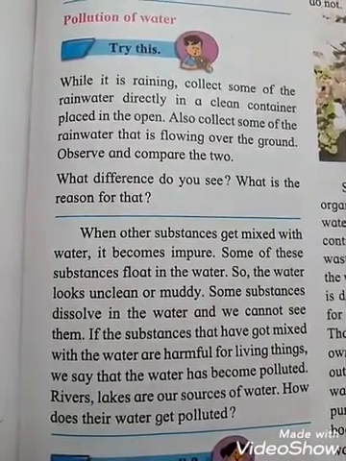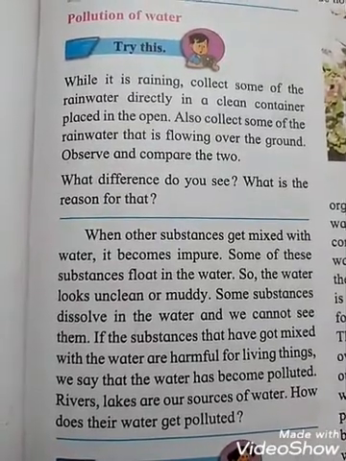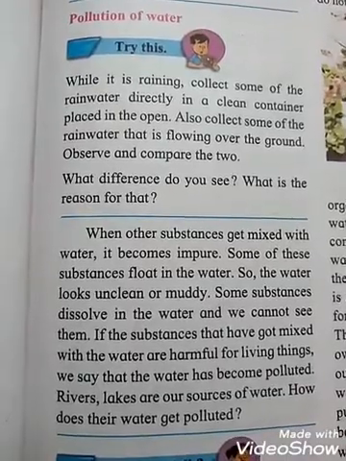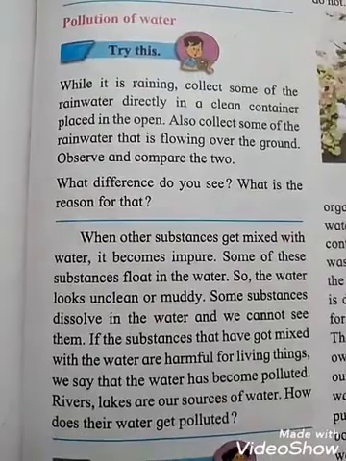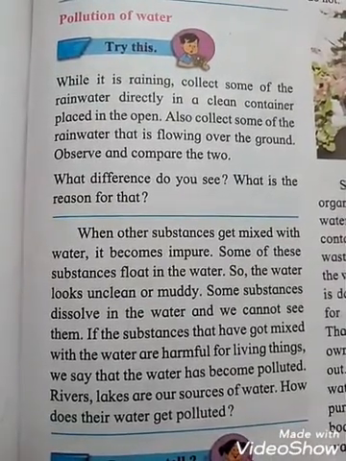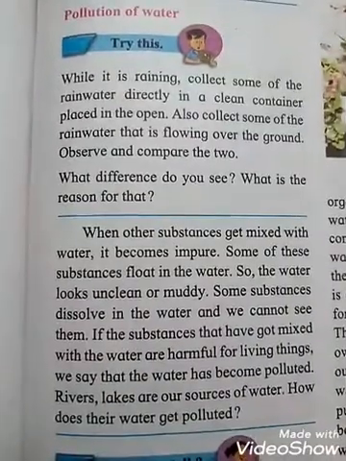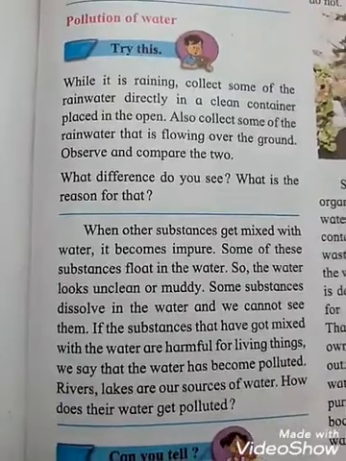Rivers and lakes. So they are the source of water, and if they are polluted, they are harmful to living things too. How does their water get polluted? Nowadays we see so many chemical factories. If chemicals are put into the water, it will become polluted. So that is also a reason.